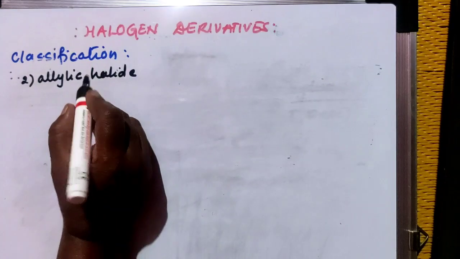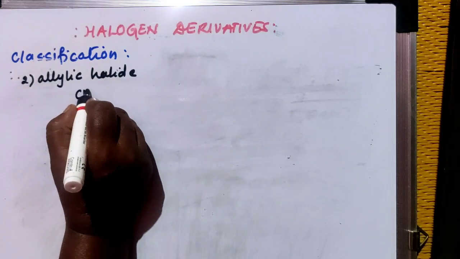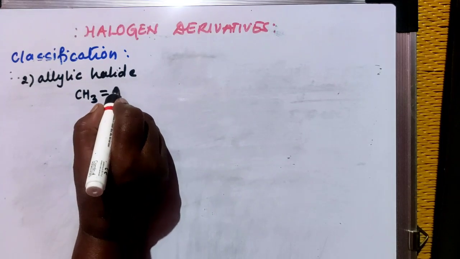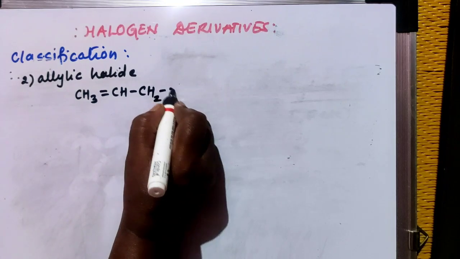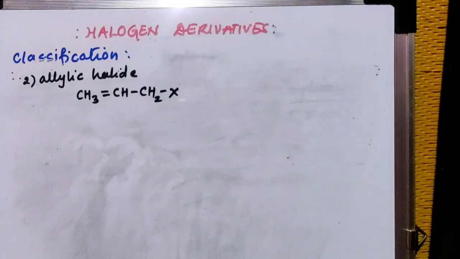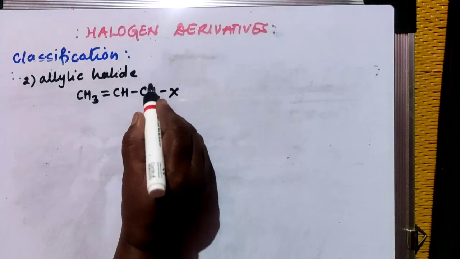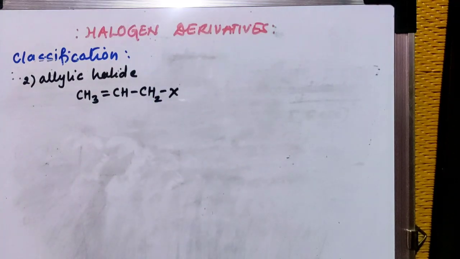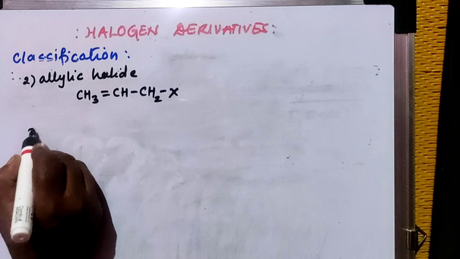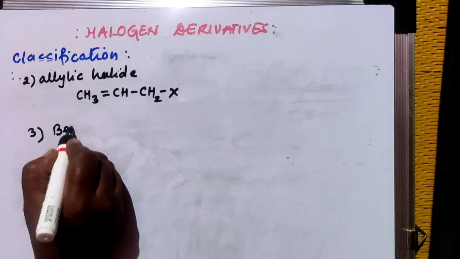We'll take an example of CH3, double bond CH, CH2X. So in allylic halide, your X is attached with the sp3 hybridized carbon atom, which is directly bonded with doubly bonded carbon atom here, allylic halide.